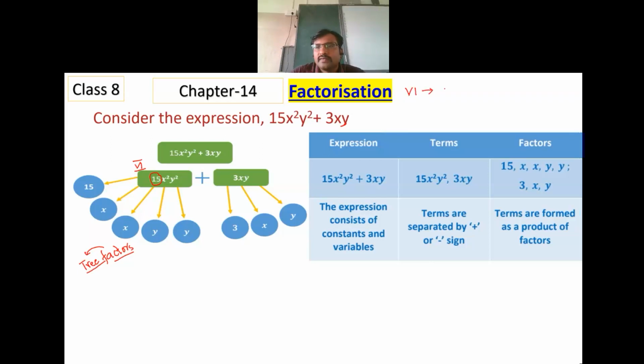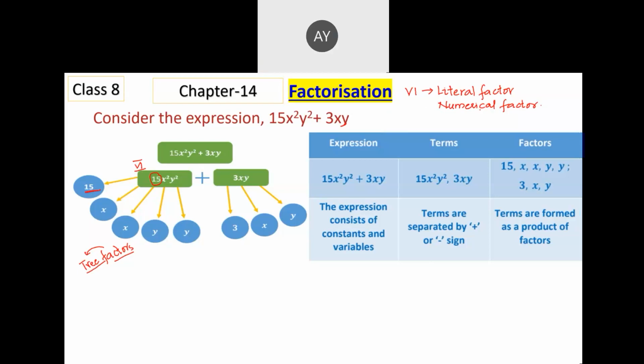In class 6th, we had learned something called a literal factor, and also a numerical factor. Here, the number 15 represents the numerical factor. x, x, y, y represent the literal factor.